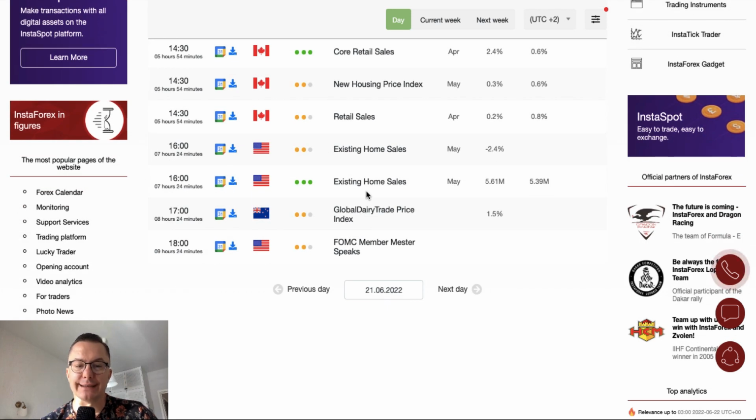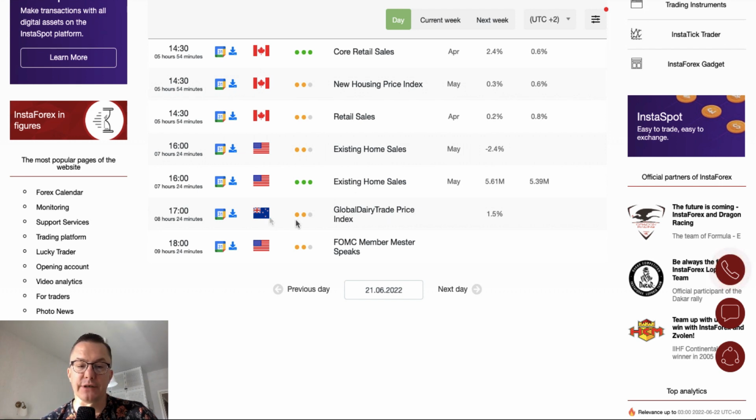Data from the US existing home sales, of course, is the key event of today. This event is scheduled for release at 4 p.m., and the existing home sales are expected to drop from 5.61 million to 5.39 million. So that's a substantial drop.